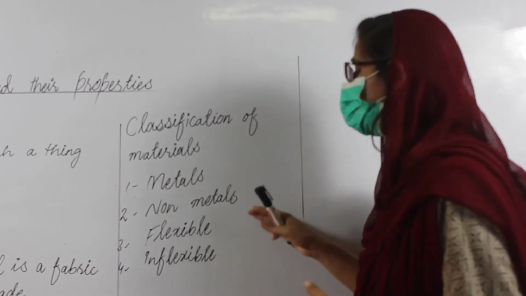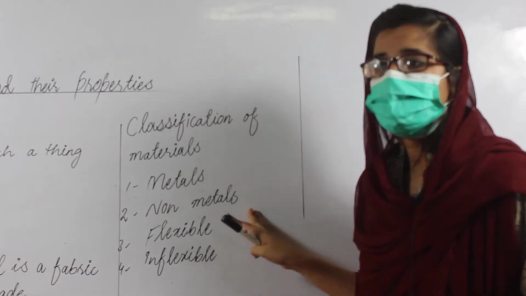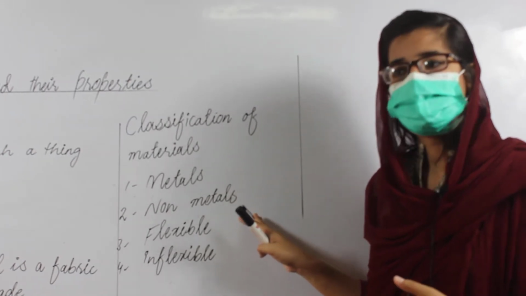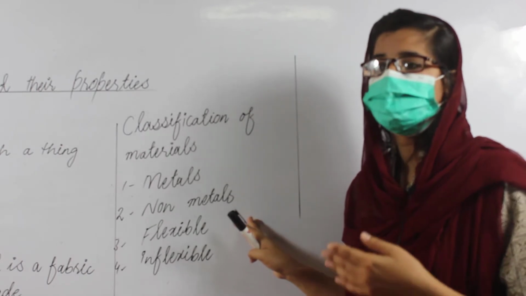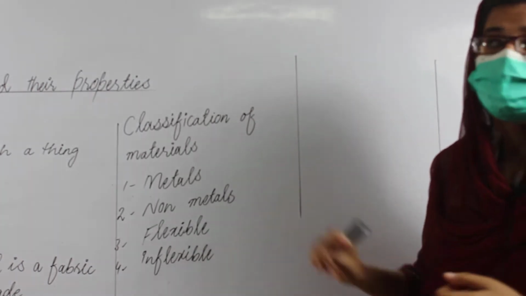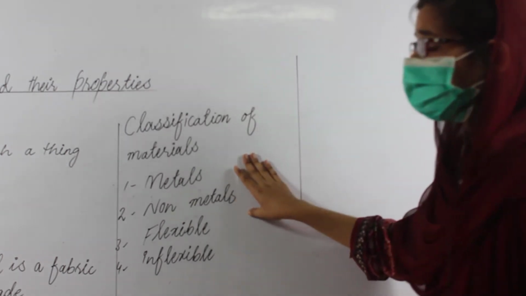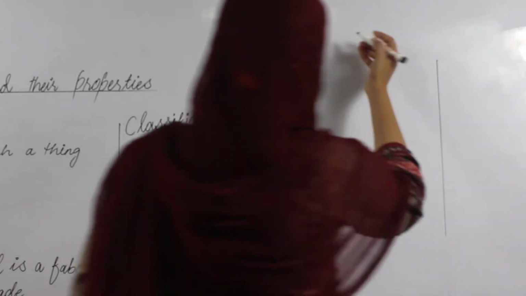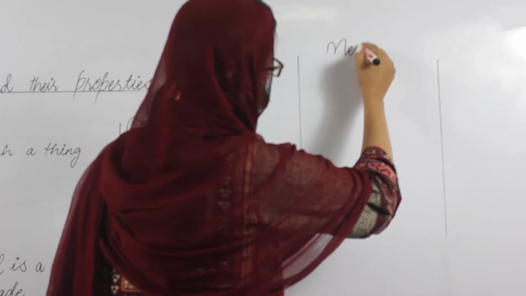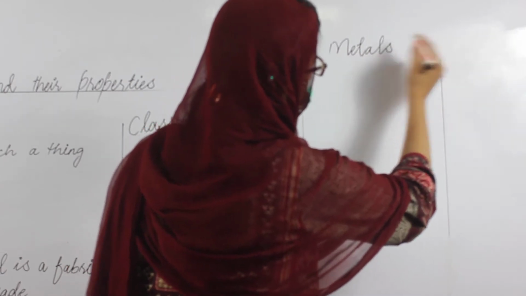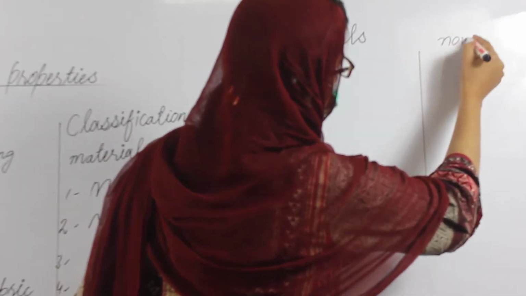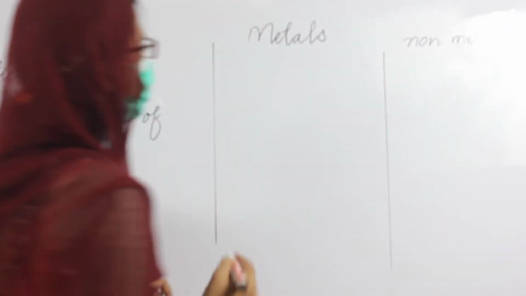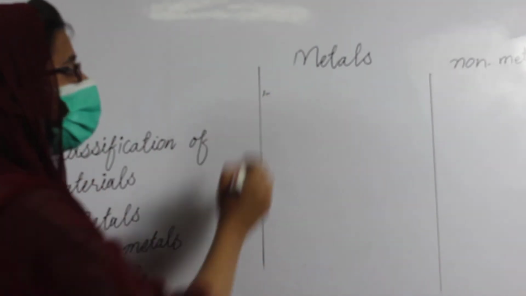Non-metals are the inverse of metals. They cannot allow electricity and heat to pass through them. For example, wood cannot allow electricity to pass through it. Here are the differences between metals and non-metals.